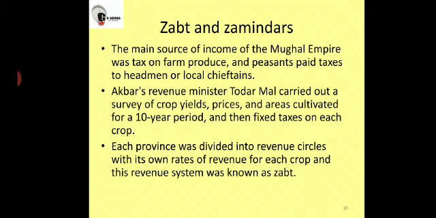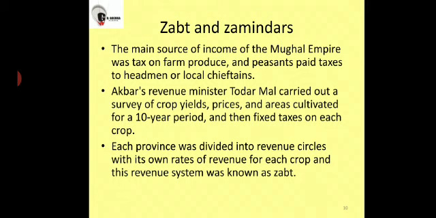Then during Akbar's reign, there was a man called Todarmal, and he used to collect the taxes and fix the taxes on each part of land. Todarmal took around 10 years to do deep research on the crop yield and what amount of tax should be charged on particular land and crops.